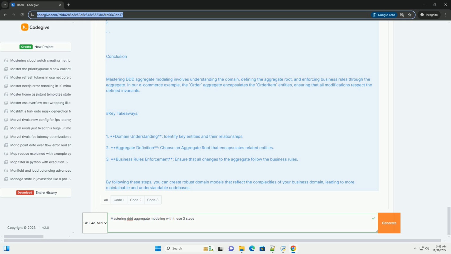Step 3, enforce invariants and business rules. The aggregate root is responsible for enforcing business rules and invariants. This means that any operation that modifies the aggregate must go through the aggregate root. Example, adding and removing items. In our Order class, the AddItem and RemoveItem methods enforce business rules. For example, we check that the quantity is positive when adding items and ensure that the item exists before removing it. Here's how you might use the order aggregate.